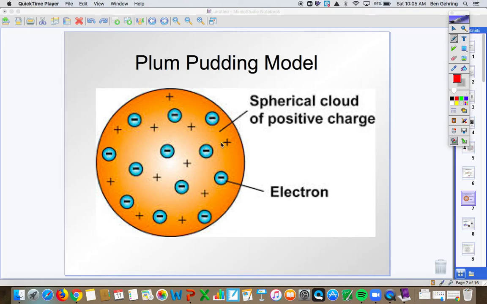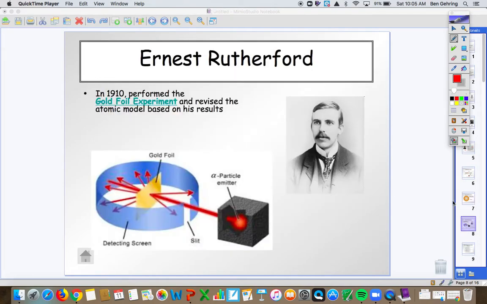So again, you have a positive atom itself, and these little negative charges are scattered throughout. Positives and negatives should balance. You should end up with a neutral charge in the end. And so atoms are neutral, but they have these negative particles. This was J.J. Thomson. After him was the guy by the name of Ernest Rutherford.